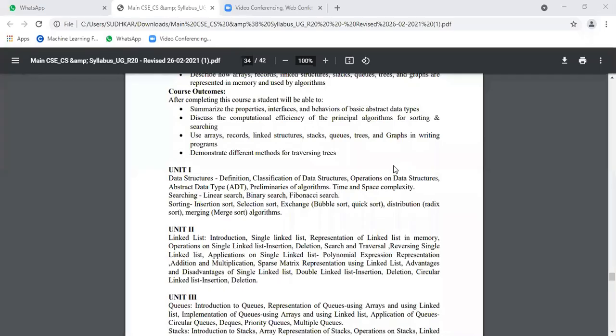Okay. So what are the arithmetic operations? Somebody replied: addition, subtraction, multiplication, and division. On what will we perform all these operations? On operands.